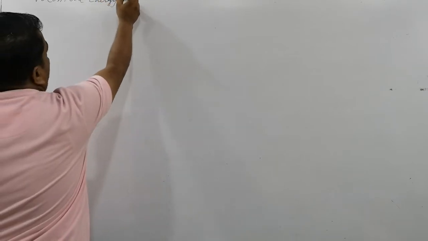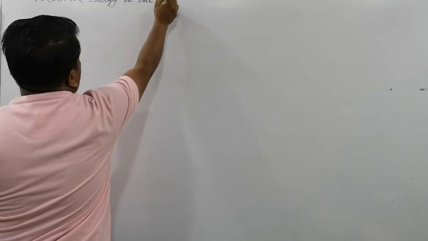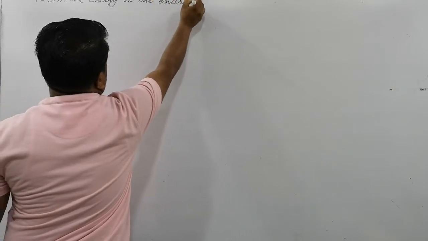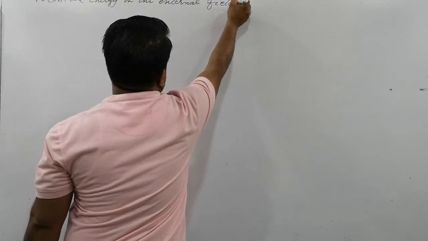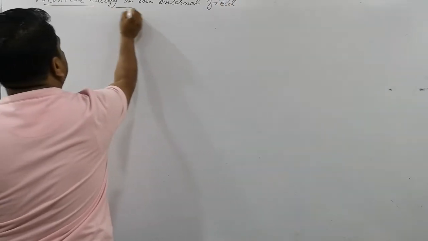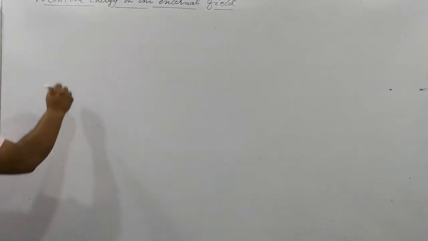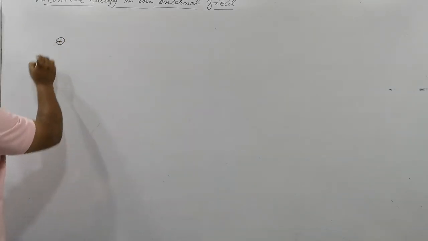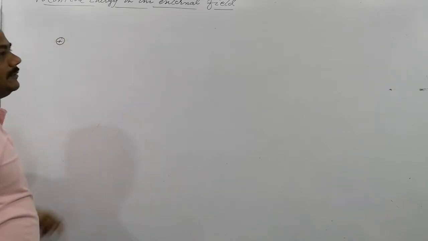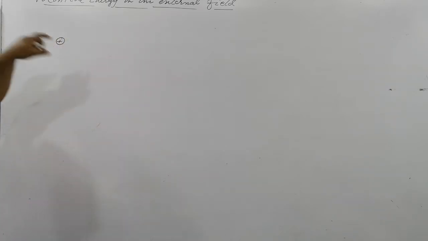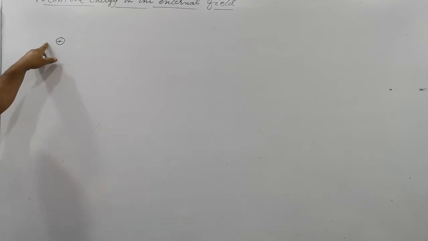potential energy in an external field. What is the meaning of the field here? The word external is here. The last time we discussed, we placed a positive charge here, clear? And here the electric field was to be developed. It means we facilitate the electric field, and we bring the positive charge, right?